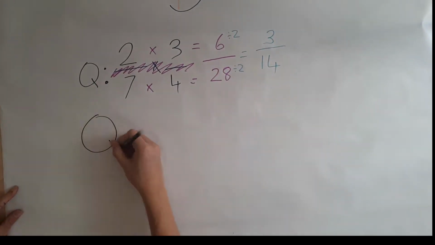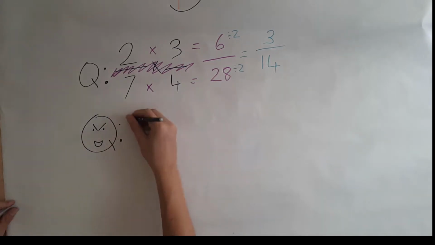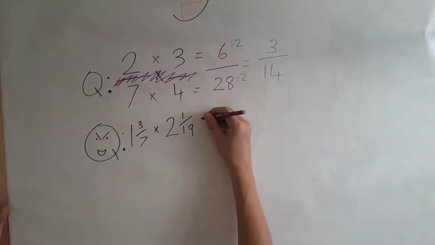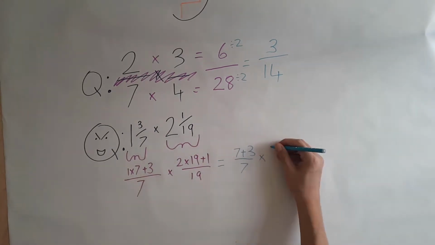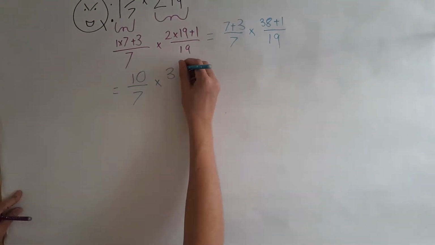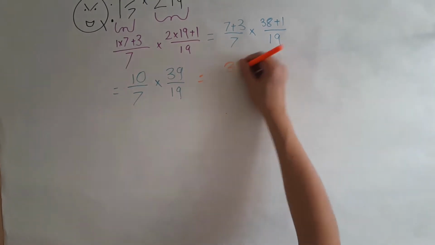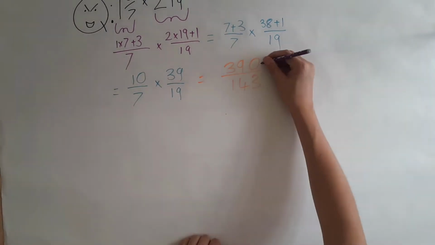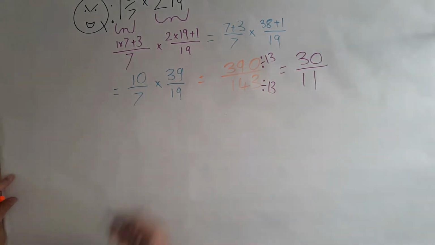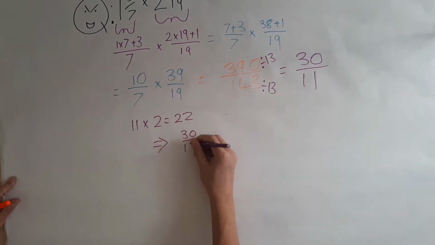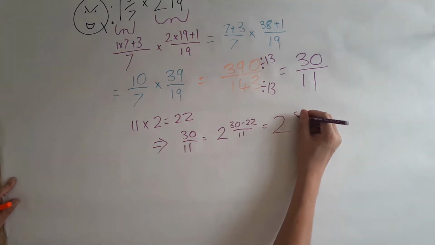If we have a slightly more difficult question, like 1 3/7 times 2 and a 19th, we are going to first convert these to improper fractions. This gives us 10/7 times 39/19, resulting in 390/143. Whilst ugly at first, this can be easily cancelled down to 30/11. If the answer is required as a mixed number, you can then make this 2 and 8/11.